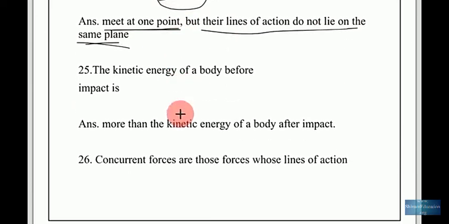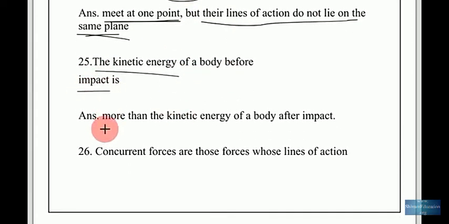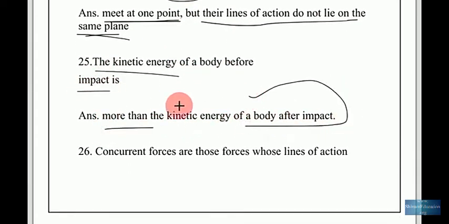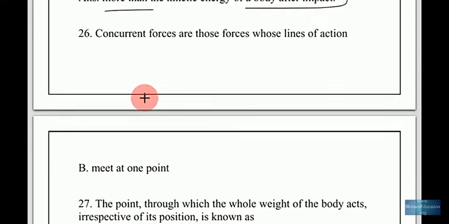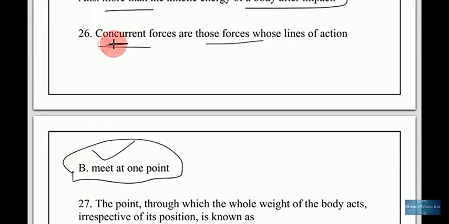The kinetic energy of a body before impact is more than the kinetic energy of the body after impact. So after impact, kinetic energy is decreased. Concurrent forces are those forces whose lines of action meet at one point. So that is called concurrent.